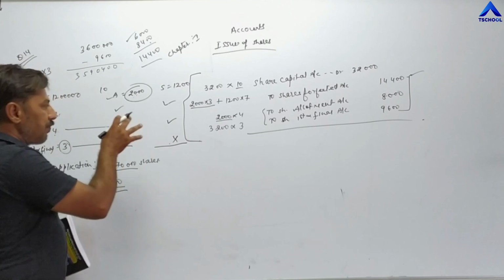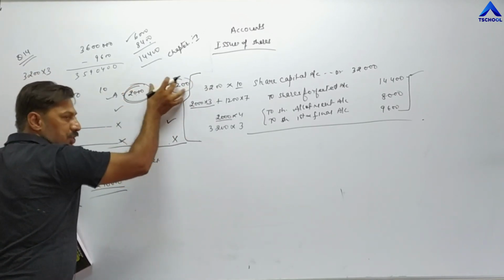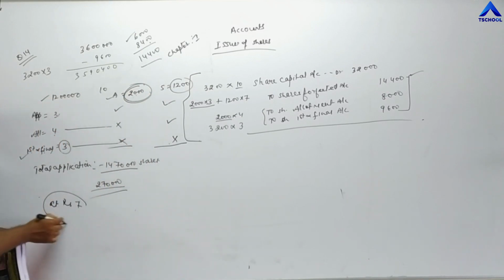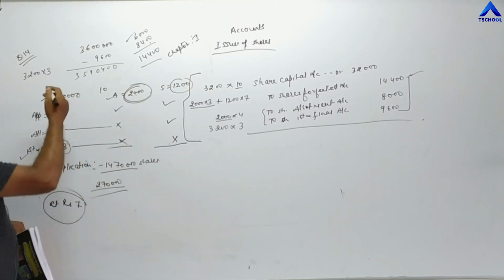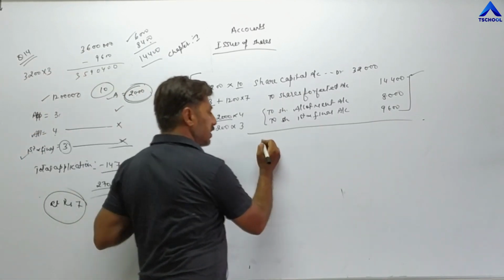Now, after forfeiting these shares, 2,000 and 1,200, these shares are reissued at rupees 7, means less than the face value. Face value is 10. That's why entry becomes like this.